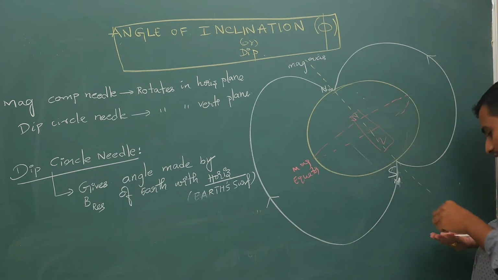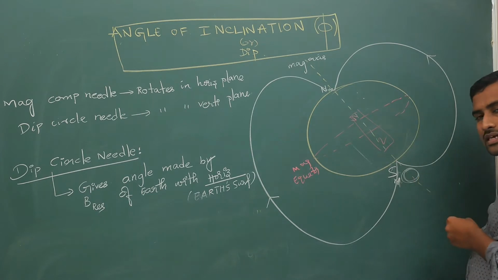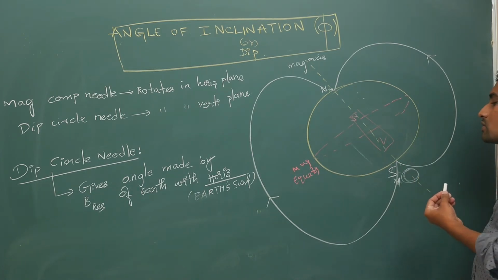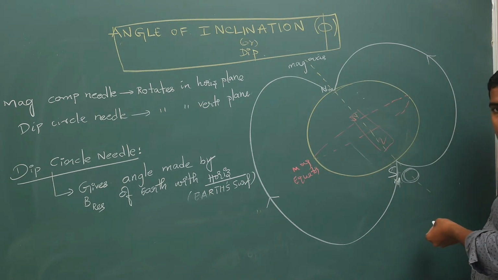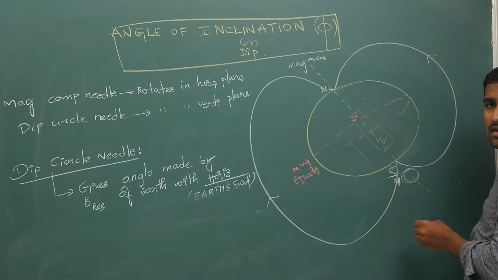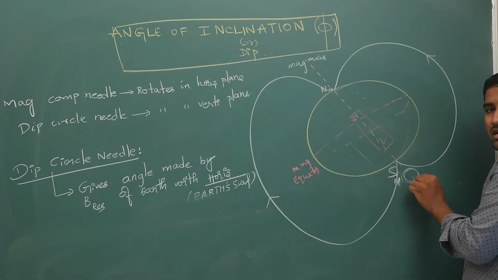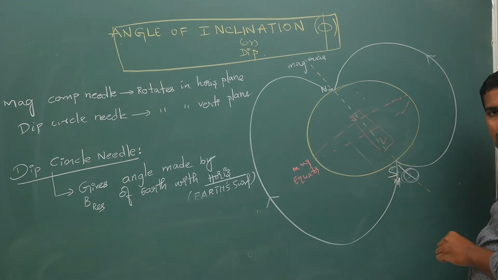Now if you take your dip circle to this region, somewhere in Antarctica I think, check it on Google or the globe, now your resultant magnetic field is in which direction?